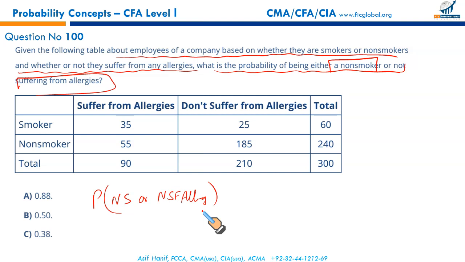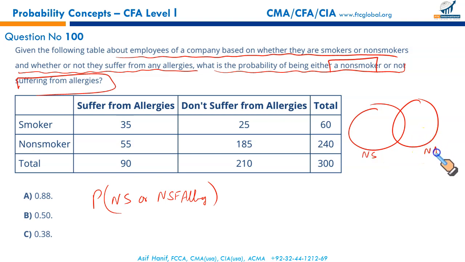What we're going to do is first construct a Venn diagram. This represents the probability of non-smokers and the probability of those with no allergies, and this is the common area. First, the probability of non-smokers. How many do we have who do not smoke? 240. So this part is 240 out of 300.